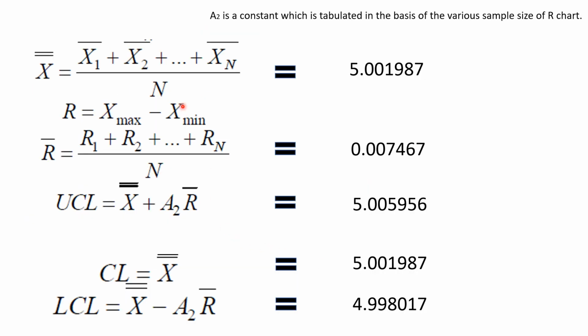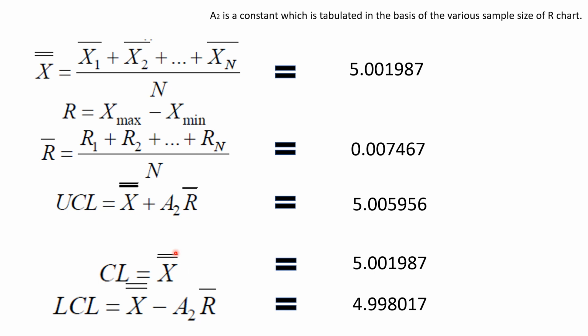Then x double bar, as I told, is the sum of the x bars divided by 15, the number of samples, and it comes out to be this. Then r bar is the total of the ranges divided by 15, and it comes out to be this. These three values are very important for plotting the x bar chart, that is, the upper control limit and lower control limit.